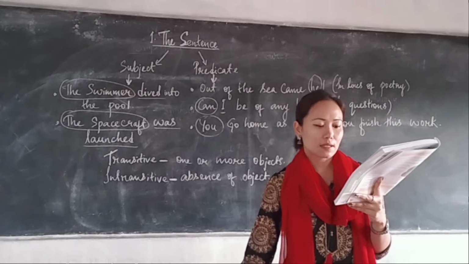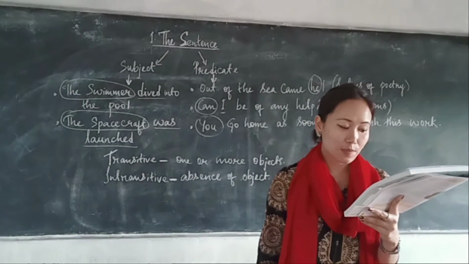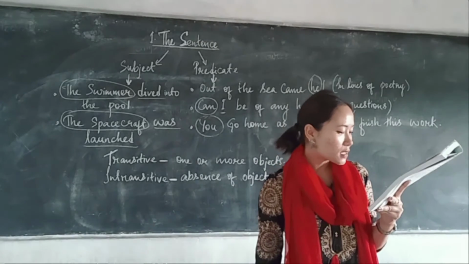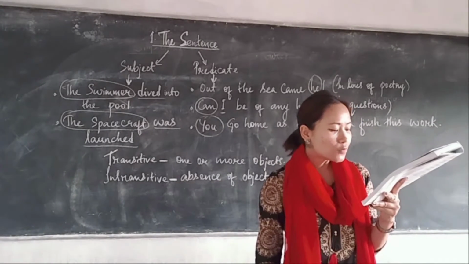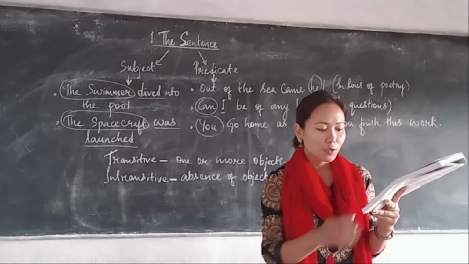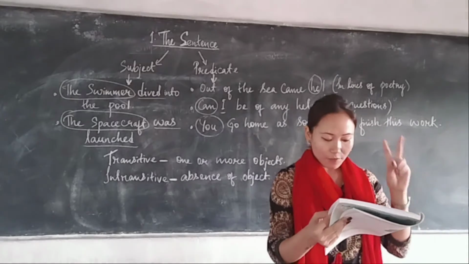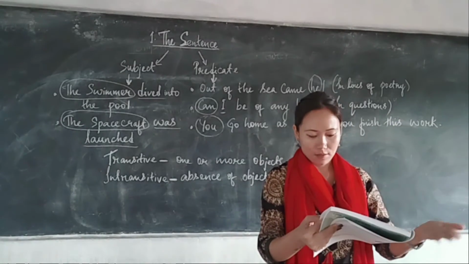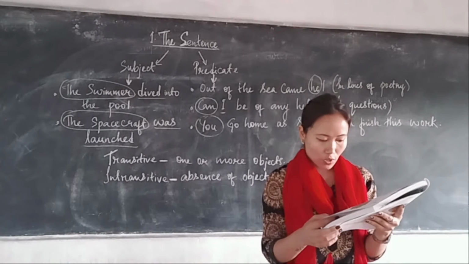Look at these sentences where the verb has been underlined and the qualifying word or group of words has been highlighted. Ravi runs fast. We ran all the way. Now an adverb or adverb phrase that qualifies the verb is called the adverbial qualification.